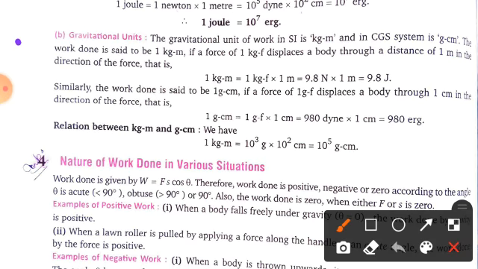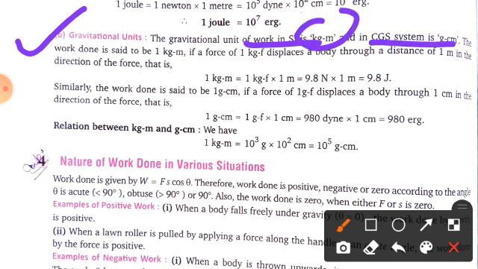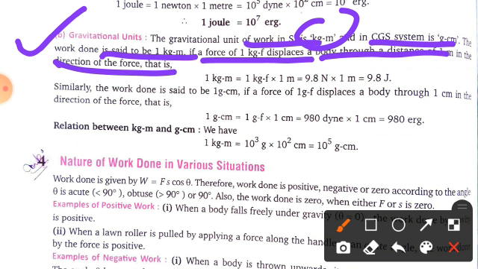Now we talk about what the gravitational unit is. So the gravitational unit of work in SI is kg meter and in CGS is gram centimeter. Work is said to be 1 kg meter if a force of 1 kgf displaces a body through a distance of 1 meter in the direction of the force. That is, you can say here 1 kg meter is equal to 9.8 joule.